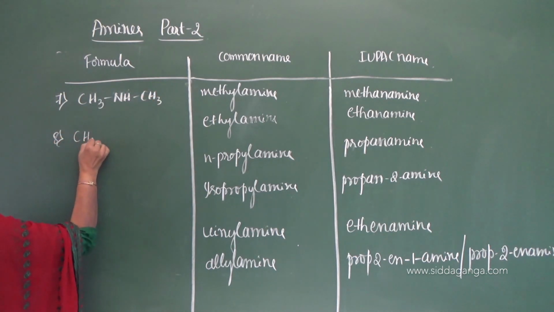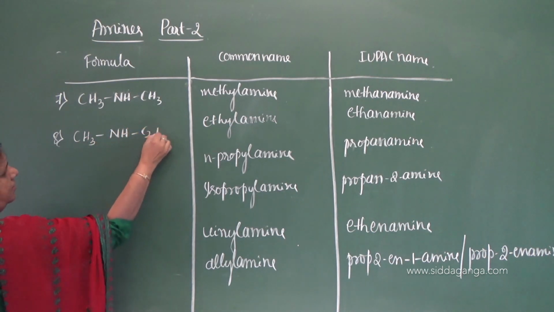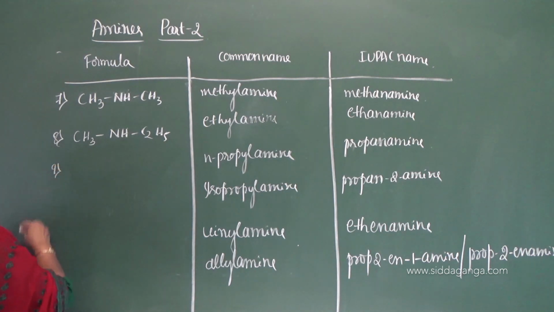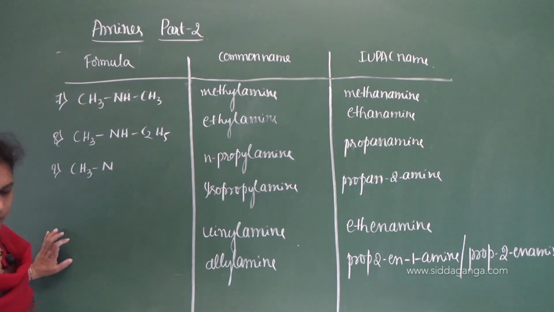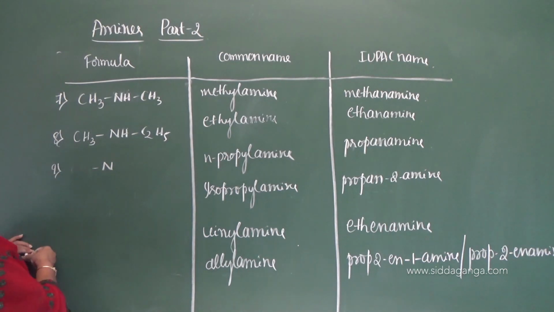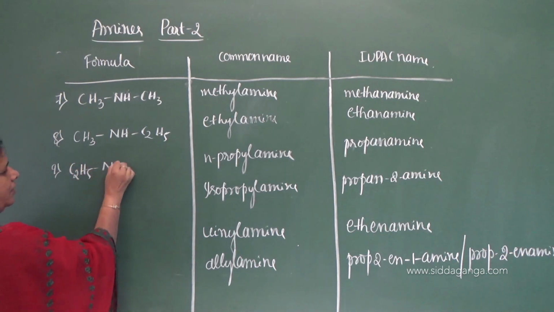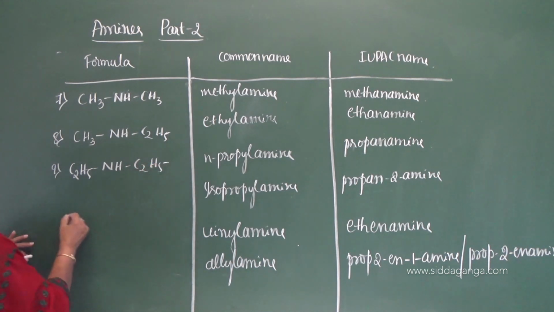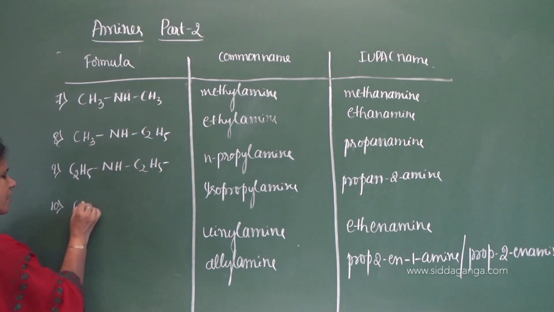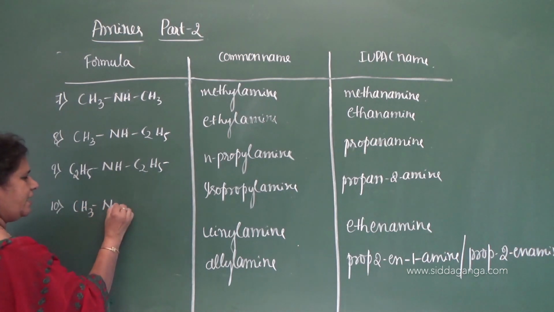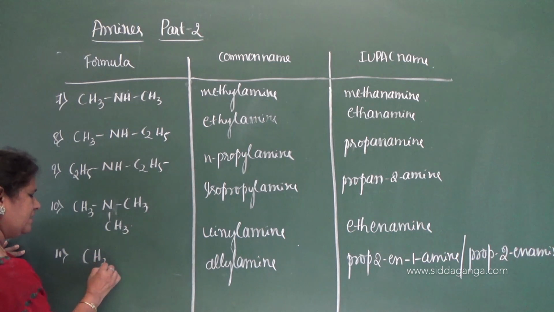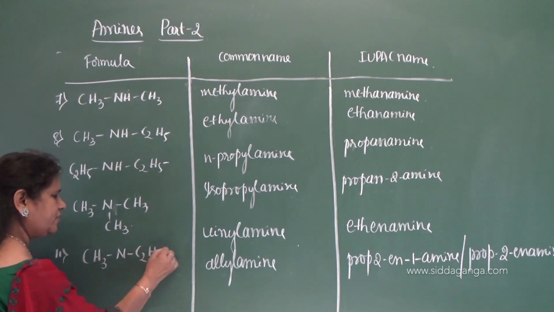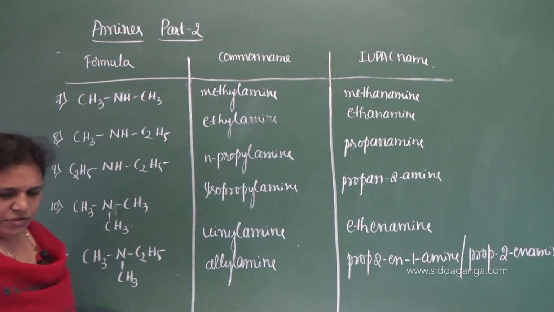Eighth one, CH3NHC2H5. Ninth one, C2H5NHC2H5. And the 10th one, let us move on to the tertiary amine, CH3N(CH3)CH3. 11th one, CH3N(C2H5)CH3.